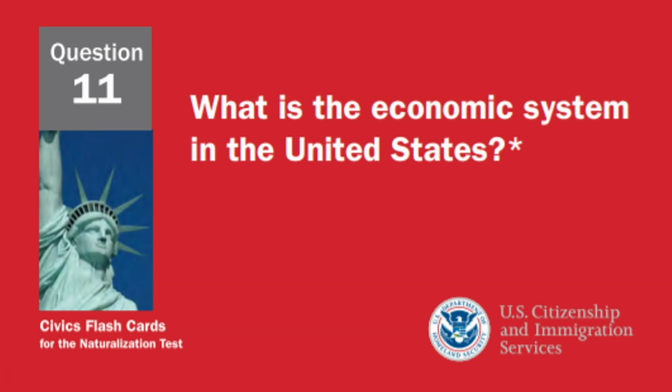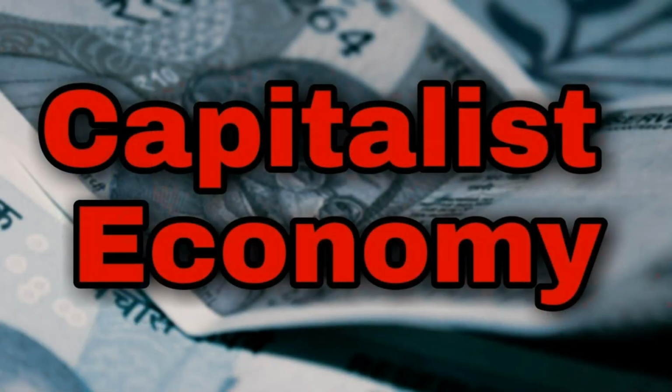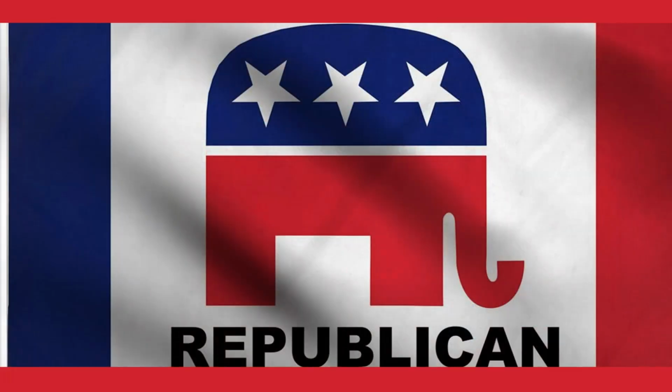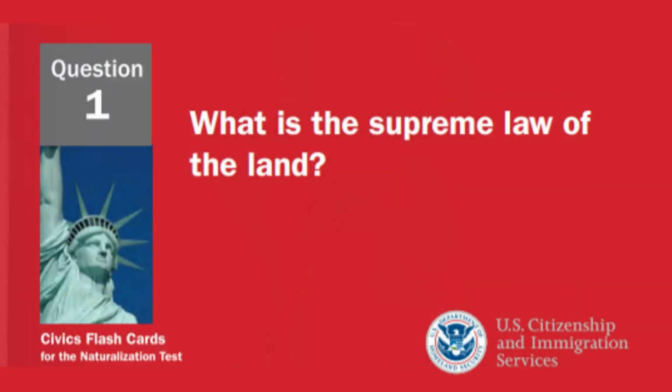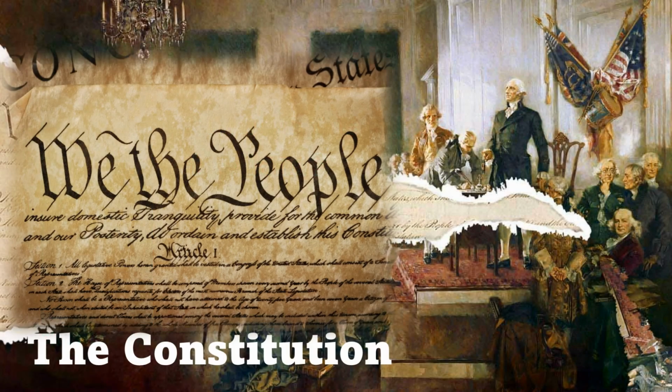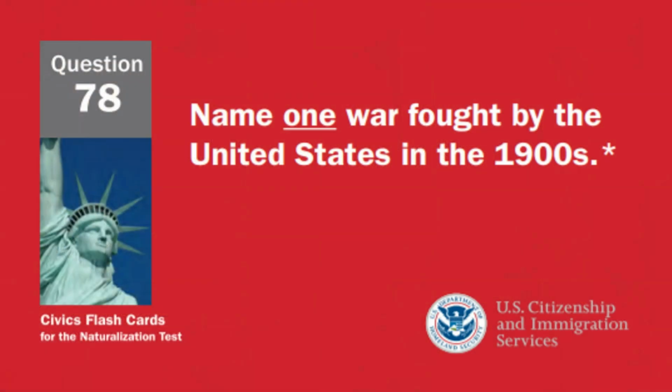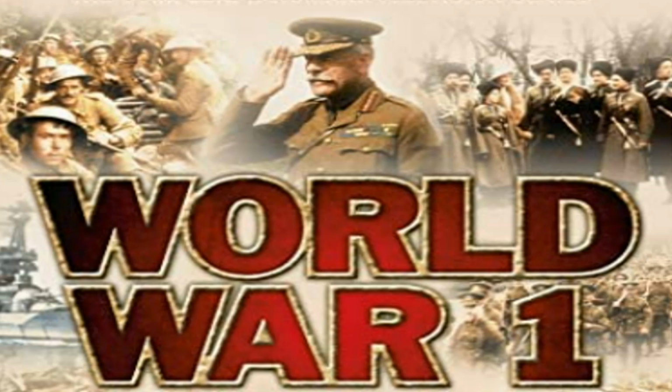What is the economic system in the United States? Capitalist economy. What is the political party of the president now? Republican. What is the supreme law of the land? The Constitution. Name one war fought by the United States in the 1900s. World War I.